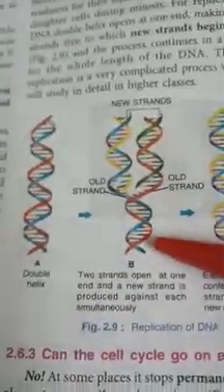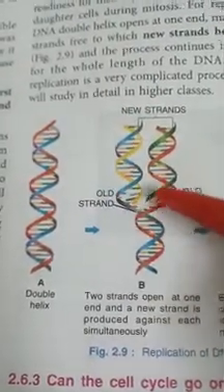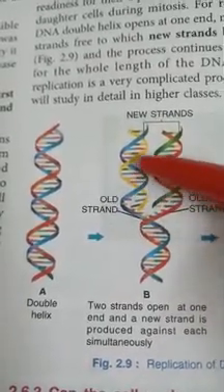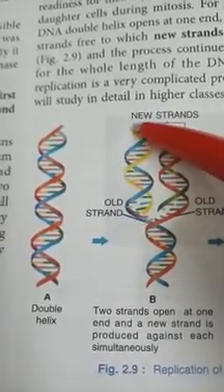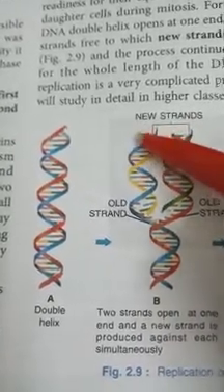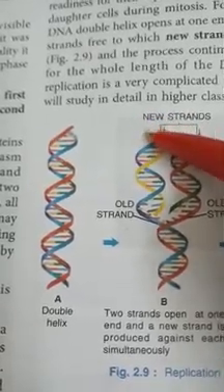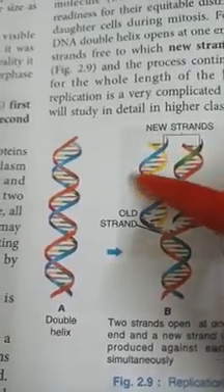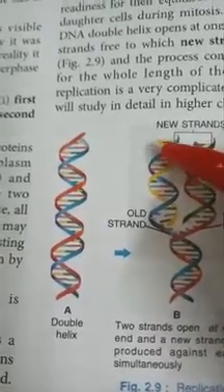Here the same DNA structure has split from one side. You can see the red strand go through here and the blue strand go through here. You can see the blue one again creating a new strand on its opposite side by pairing suitable nitrogenous bases. Instead of this red one, it is making a yellow strand here. The yellow strand is the new one created by the blue strand.